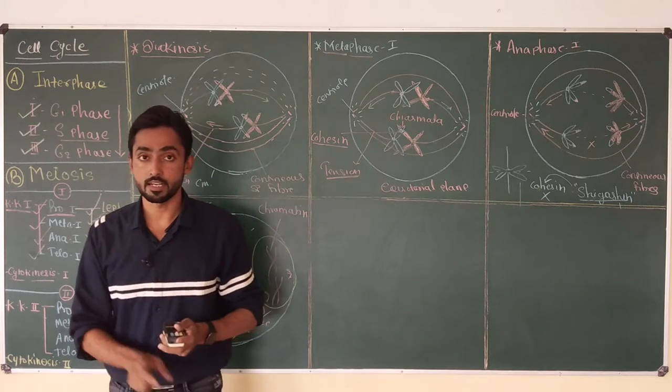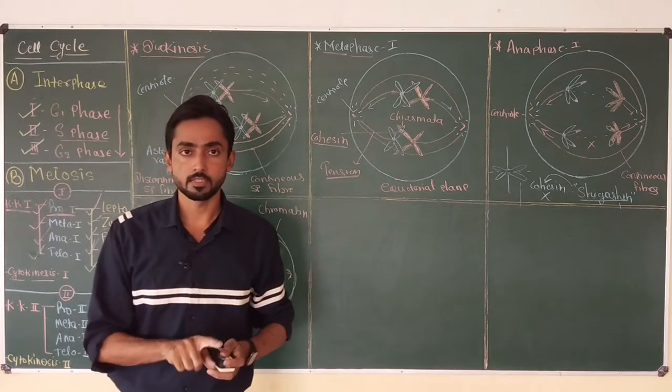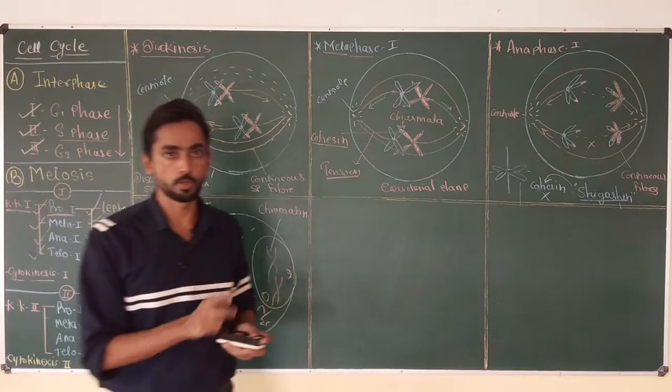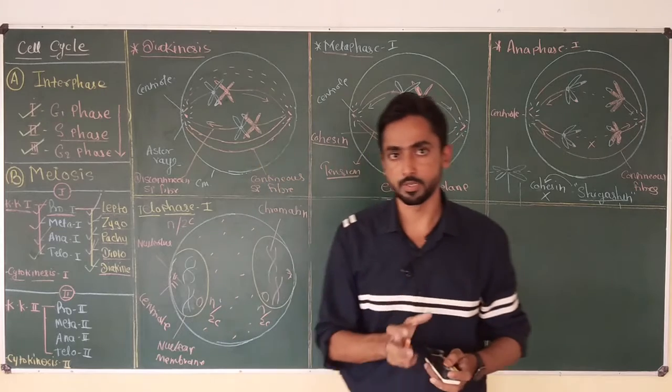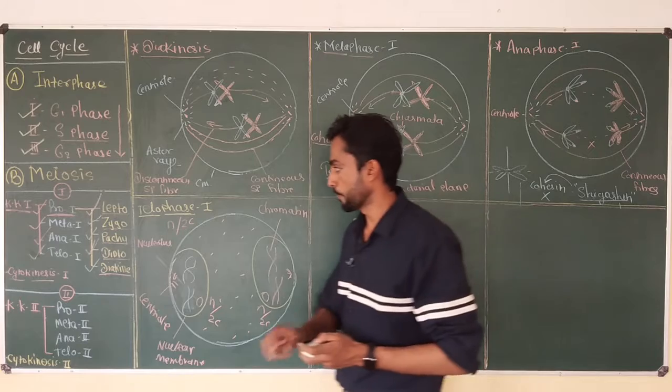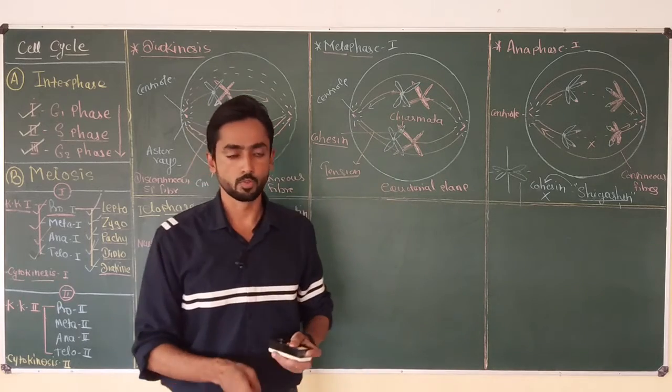I have discussed both these mechanisms in detail in the cytokinesis of mitosis. You can also see that video if you want more clarity about this concept. But now in this video, I'm just going to give a quick overview of cytokinesis 1 of meiosis 1.